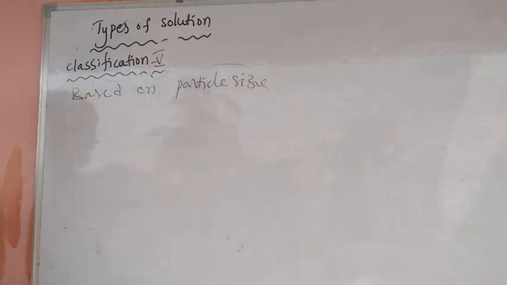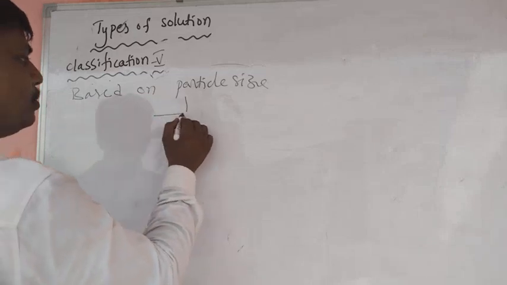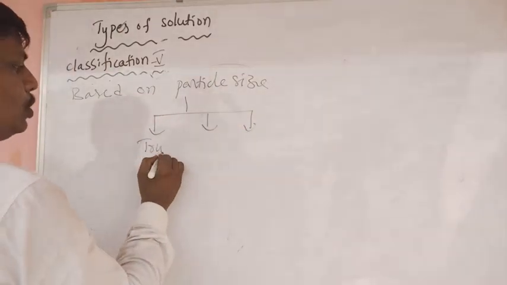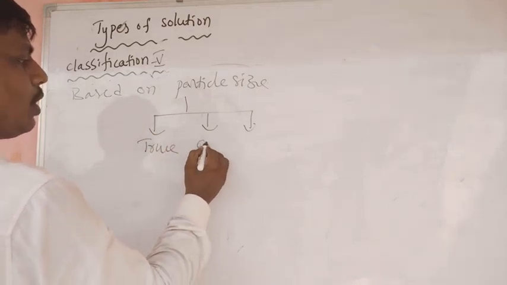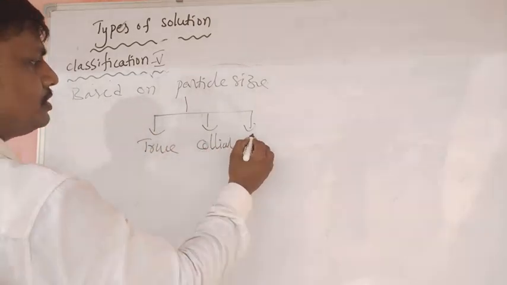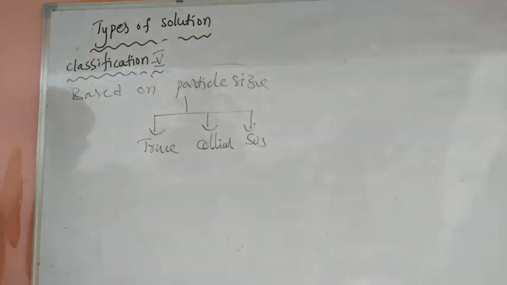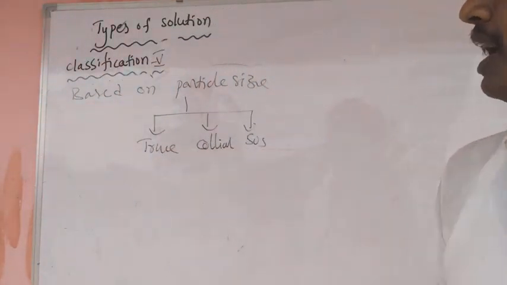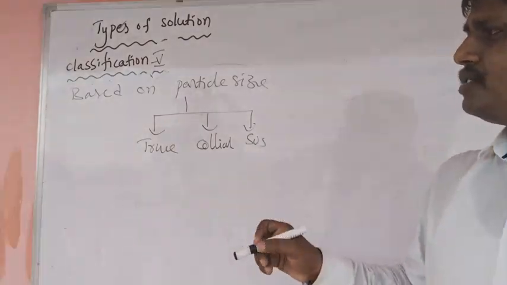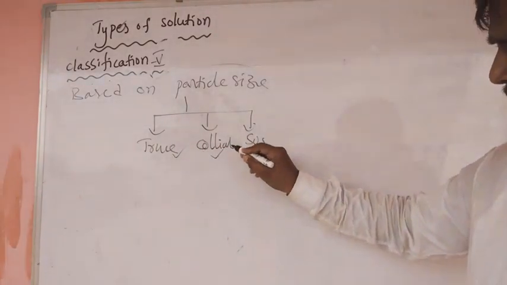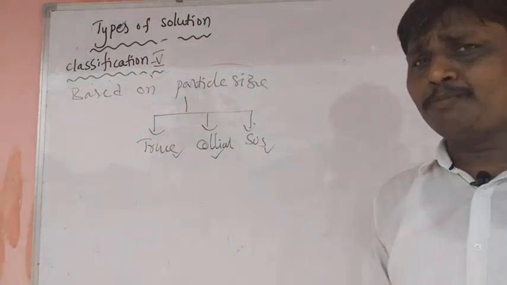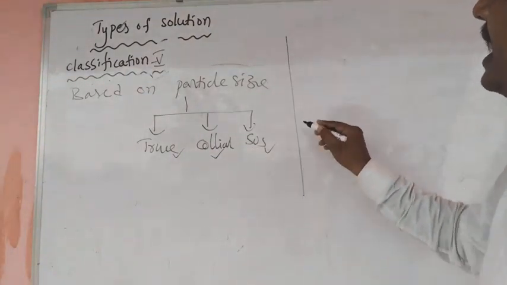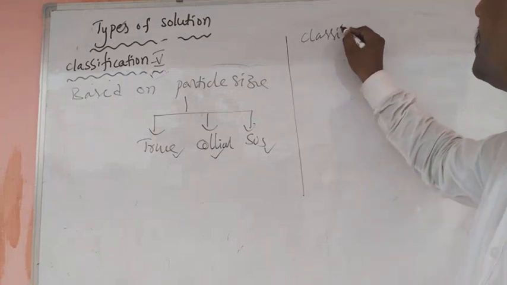Based on particle size, the solutions are classified into three types: true solution, colloidal solution, and suspension solution. What is a true solution, a colloidal solution, and a suspension solution will be discussed later.